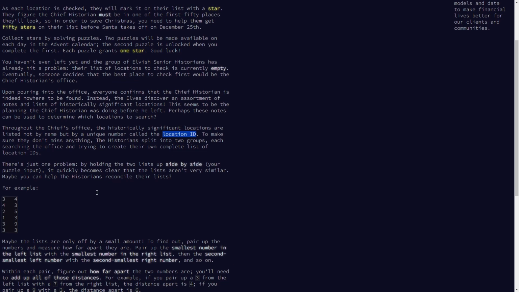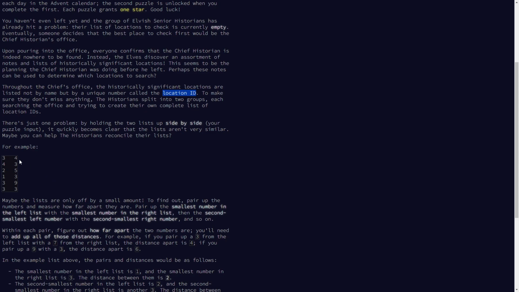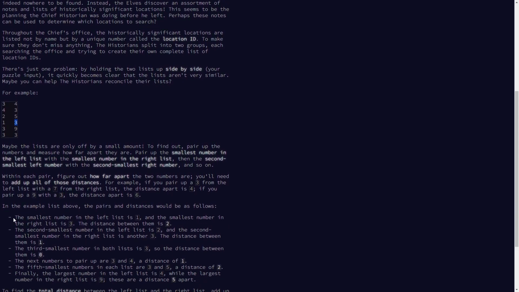So in today's part 1 of the question, the challenge is to find the distances or differences between the smallest from the first list and the smallest from the second list. As in, here the smallest we can see is 1, and on the right side the smallest is 3, so the distance between them is 2. That's what it's explaining here: the smallest number on the left list is 1 and the smallest number in the right list is 3, so the distance between them is 2.